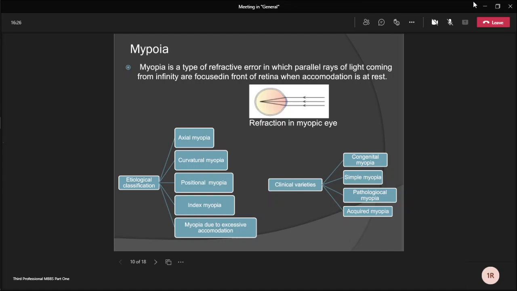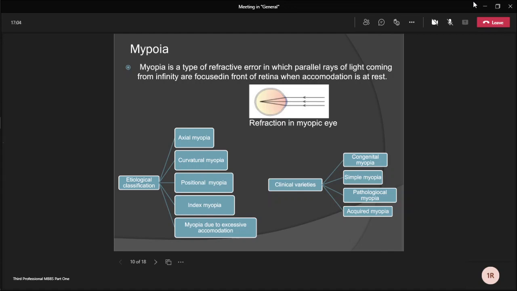In classification, myopia may be classified etiologically. It is divided into axial myopia, curvature myopia, positional myopia, index myopia, and myopia due to excessive accommodation. First is axial myopia. It results from increase in anteroposterior length of the eyeball. It is the commonest form of myopia. Curvatural myopia is mainly due to increased curvature of the cornea, lens or both.